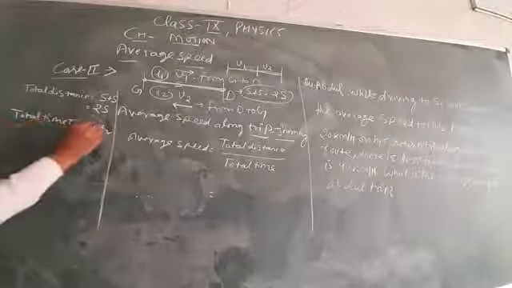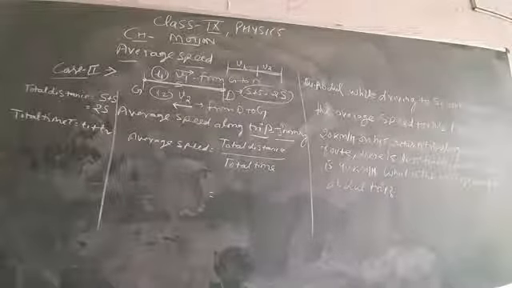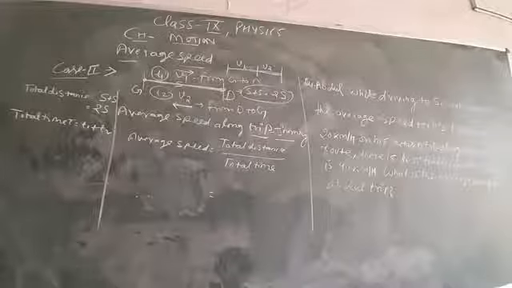And you can find the value of T1 by using the formula speed equal to distance upon time, so time equal to distance upon speed.